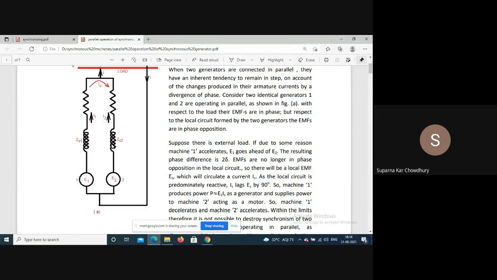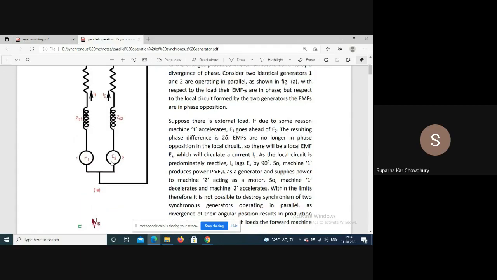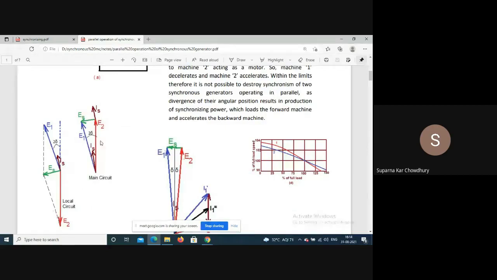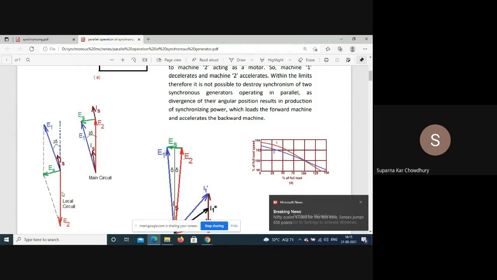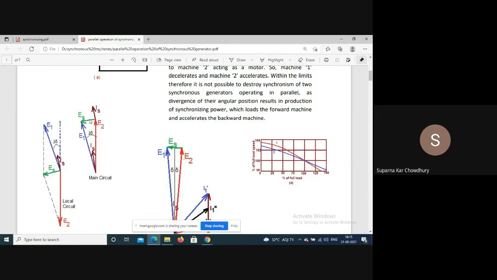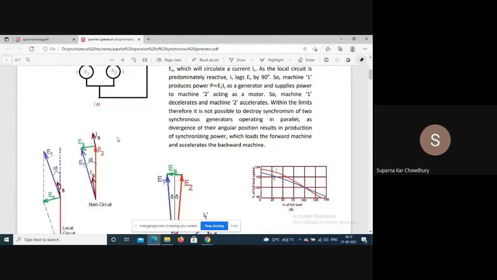But if we consider the internal circuit, consisting of the impedance of the generator and the induced EMF, then in the internal circuit they are opposing each other. So under no load condition, E1 and E2 are equal and superimposed, and in the internal circuit, E1 and E2 oppose each other by 180 degrees, cancelling each other, so no circulating current is flowing.